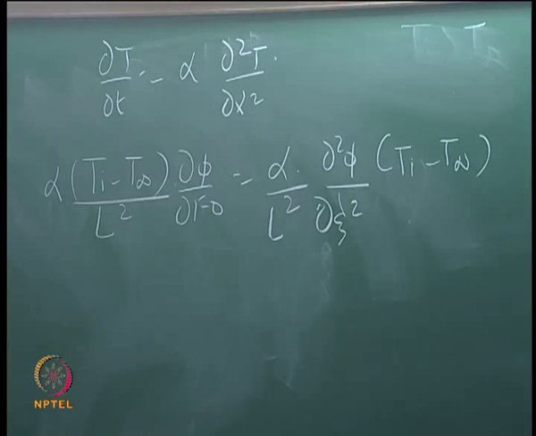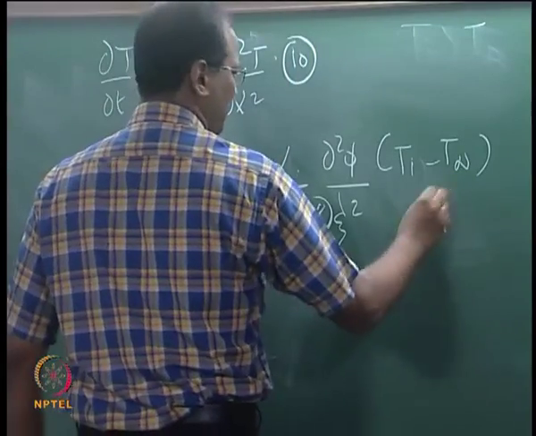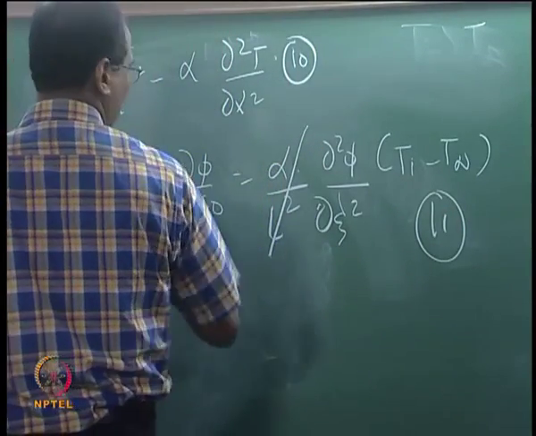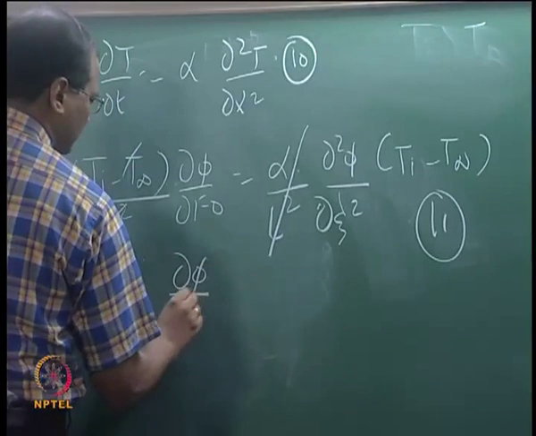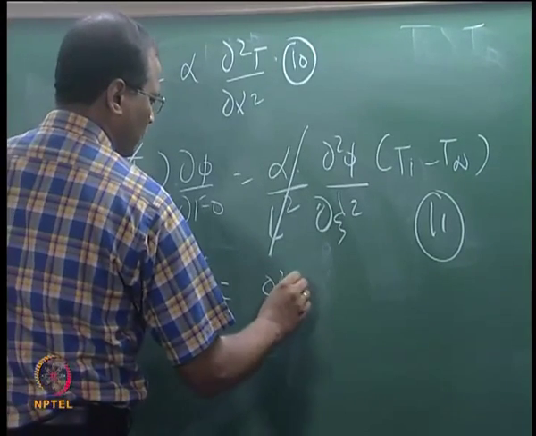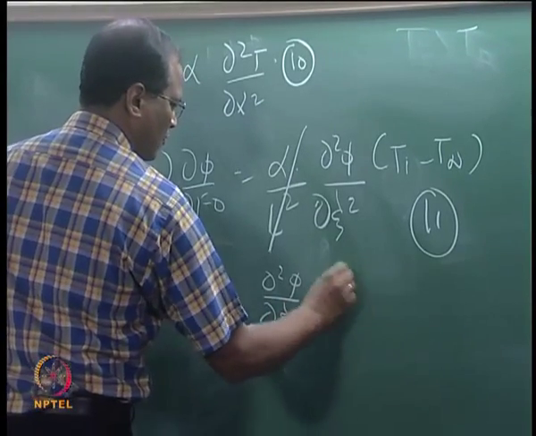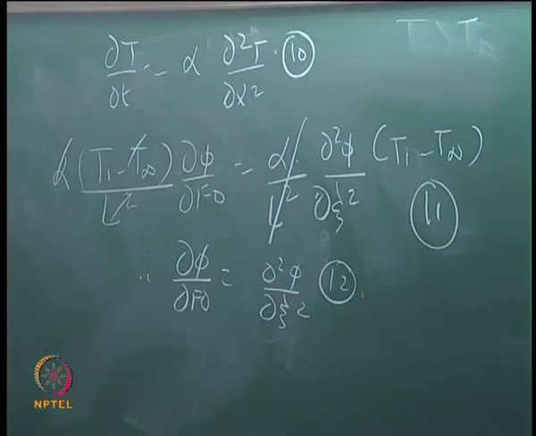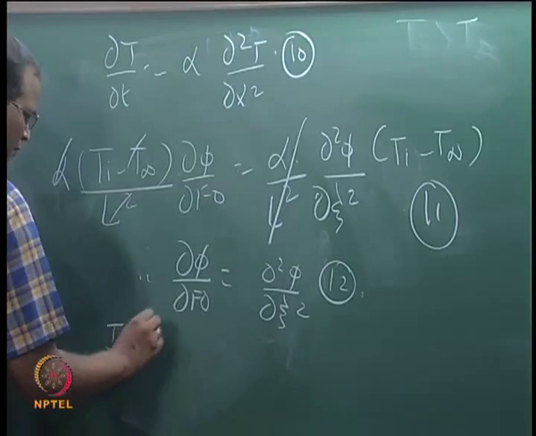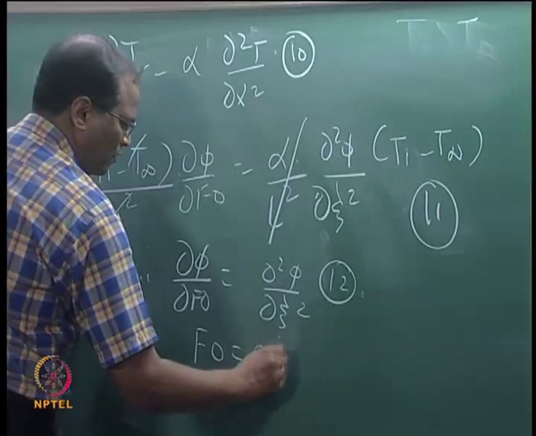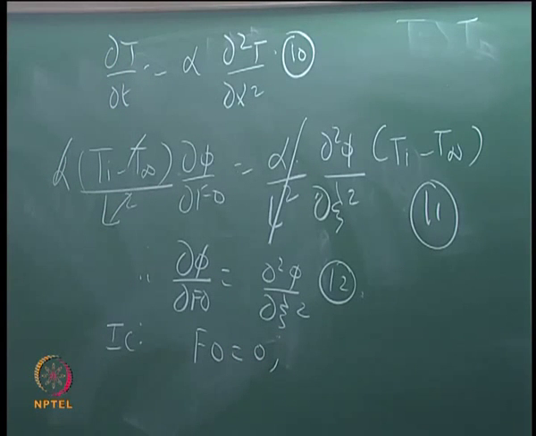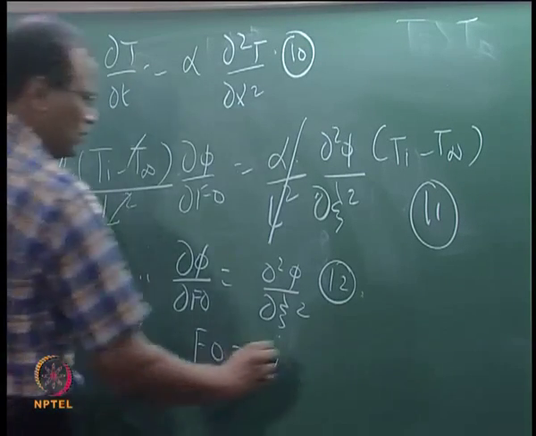Okay. So what has this equation become now? So this is 7, 8, 9, this is again the same thing, 10. Therefore the governing equation has become like this. What about the initial condition? Time equal to 0 means Fourier number equal to 0, phi equal to 1.